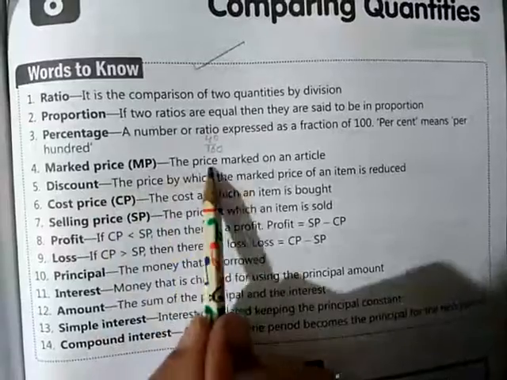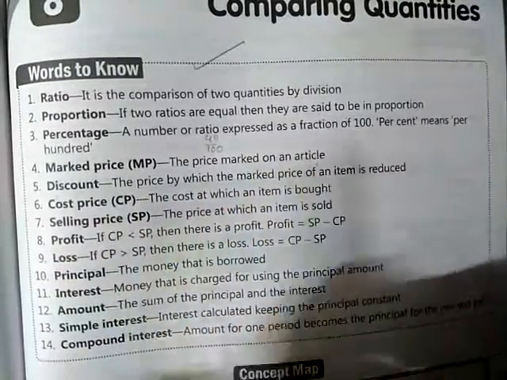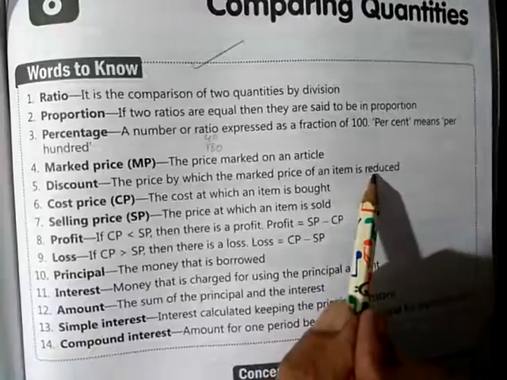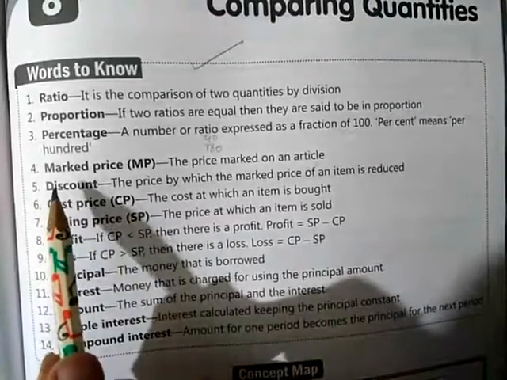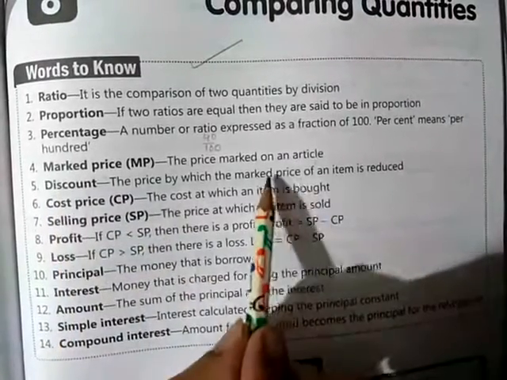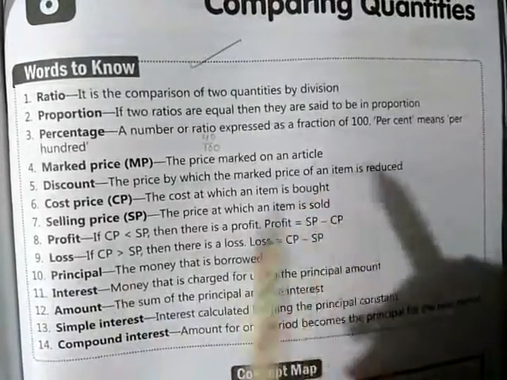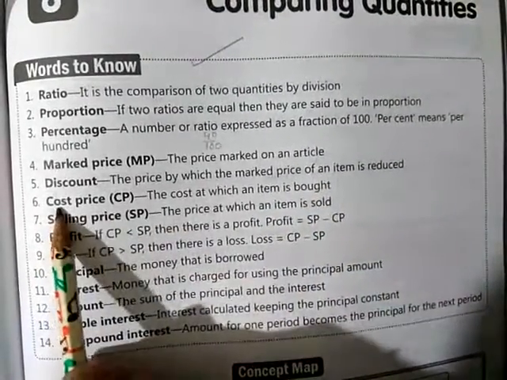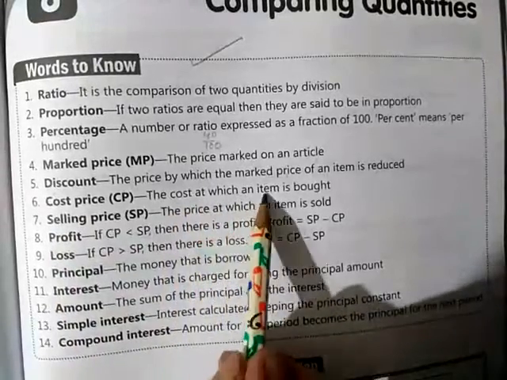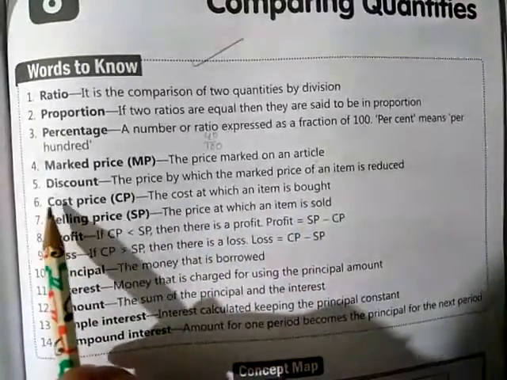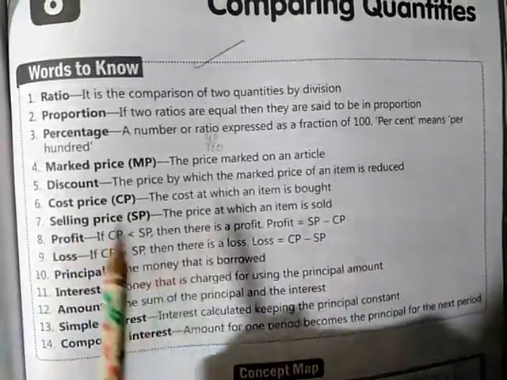Mark price, the price marked on the article. Discount, the amount by which the mark price of an item is reduced. Okay, this is the discount, so this amount is reduced from the mark price of particular articles. Cost price, the cost at which an item is bought, also called buying price or purchase price.